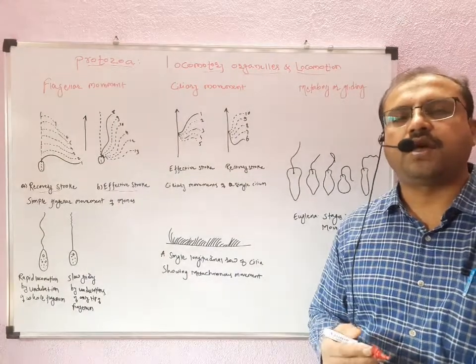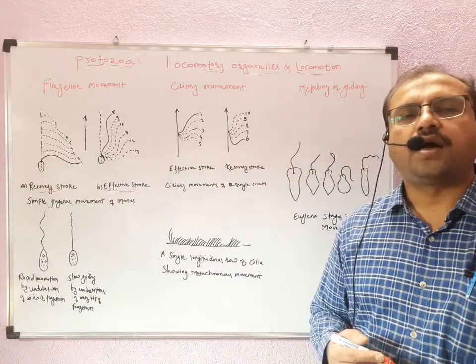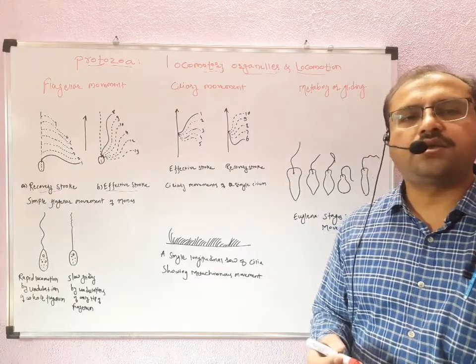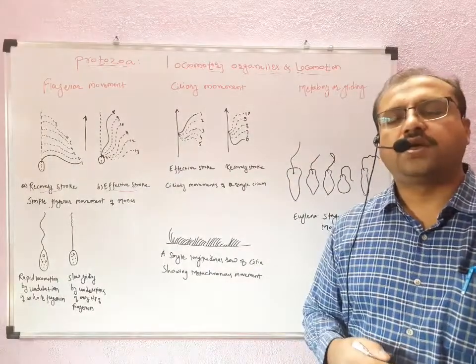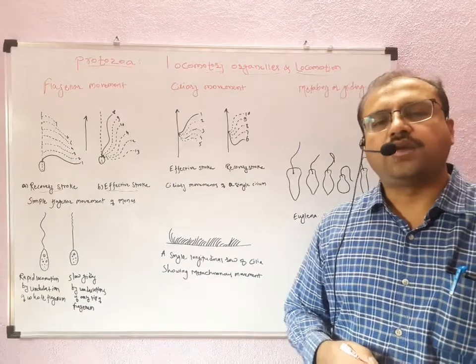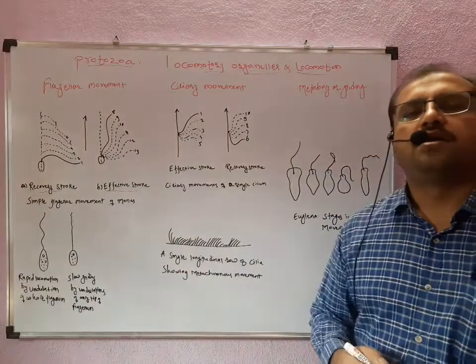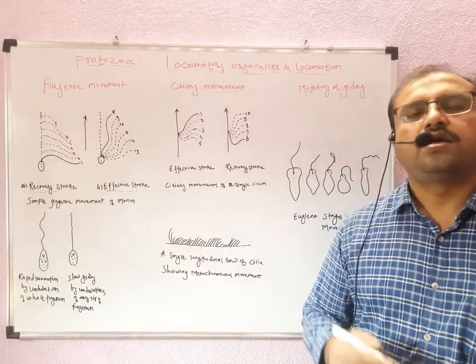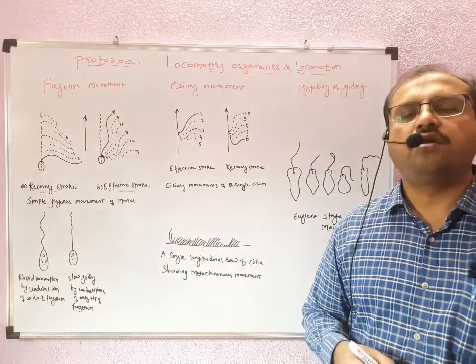At the same time, the flagella again become somewhat relaxed so as to minimize collision, or hurdle, and they get back to their normal position, and automatically the individual goes in the forward direction.